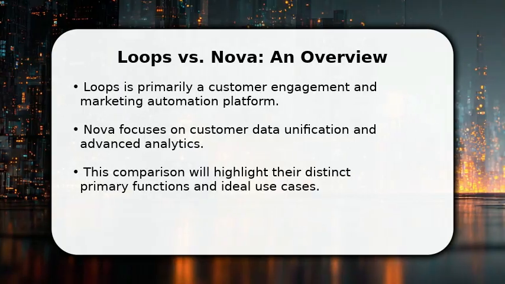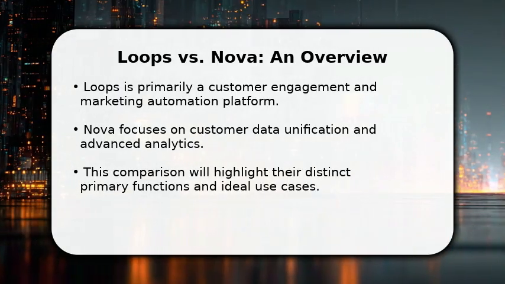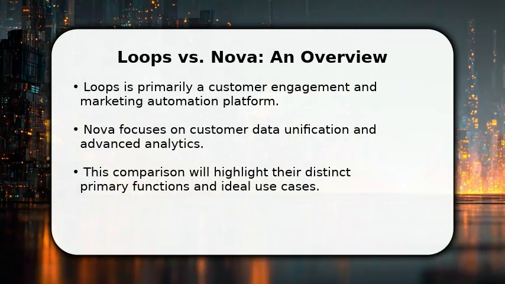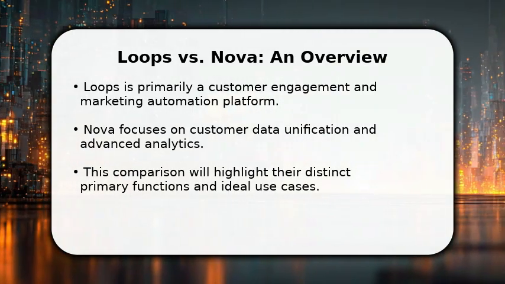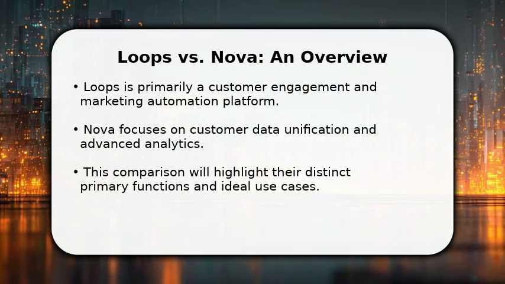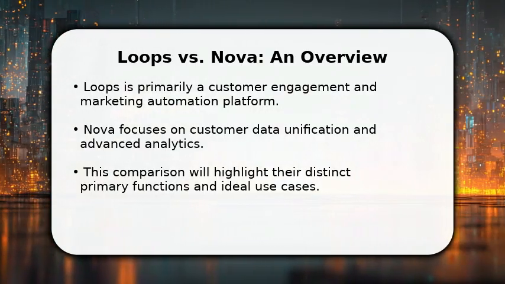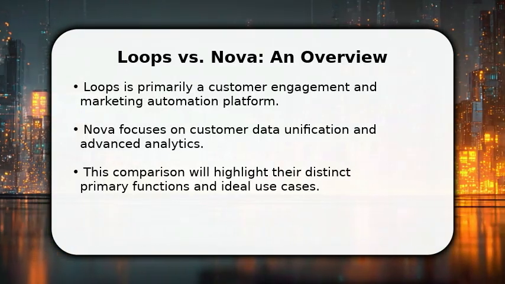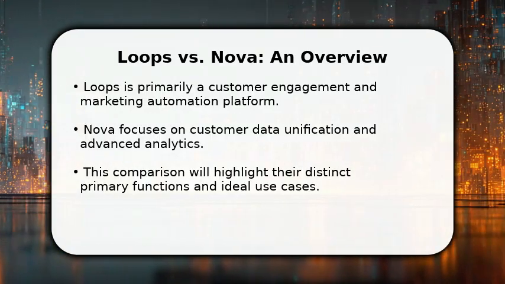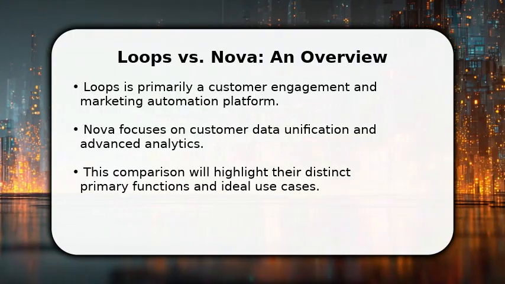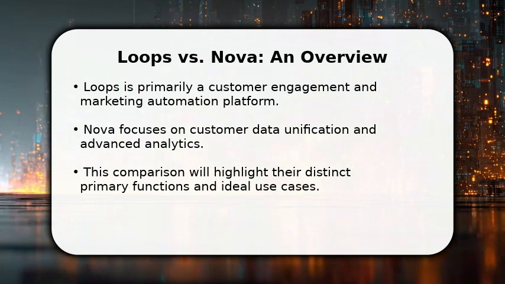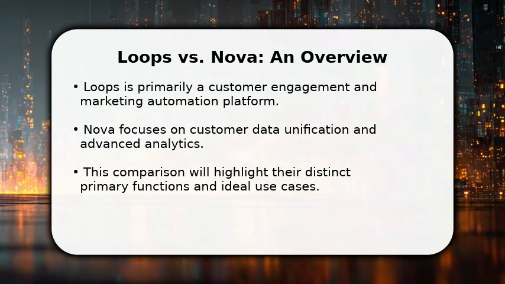In this video, I will compare Loops versus Nova. Loops primarily focuses on customer engagement through automated marketing campaigns, while Nova excels in unifying and analyzing vast amounts of customer data. We'll explore their distinct functionalities, helping you understand which platform best suits your business needs for reaching and understanding your audience. This comparison will highlight their core strengths and ideal applications, guiding your decision-making process.